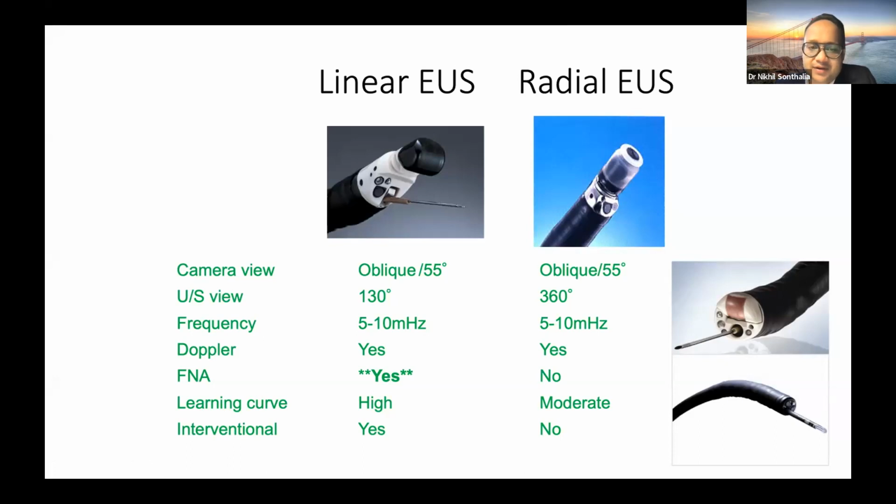In our clinical practice, 90% of the time we use the linear EUS scope, which gives us an option to acquire tissue and do interventions. And the second variety is, of course, radial, which gives us a 360-degree view, but without any interventions.